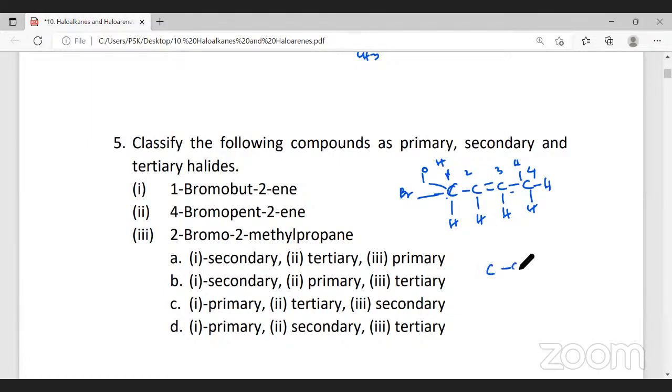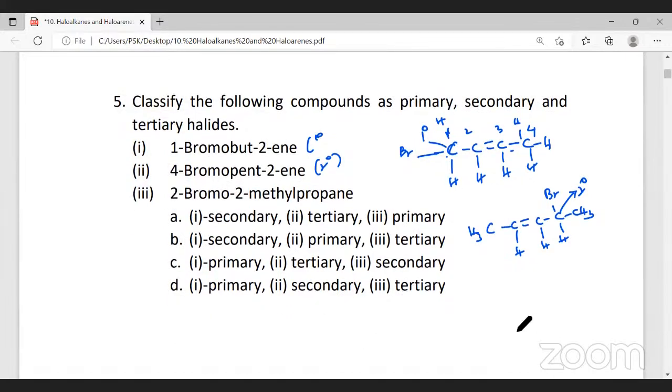Now coming to 4-bromo-pent-2-ene. So this is pent-2-ene. CH3 here, it is CH3. 4-bromo, 1, 2, 3, 4. This is bromine. Now you balance for hydrogen, because carbon should be tetravalent. Now this is a secondary carbon atom. Why? Because this contains a halogen and this carbon is bonded to 2 more carbon atoms. Therefore, this is primary and this is secondary.